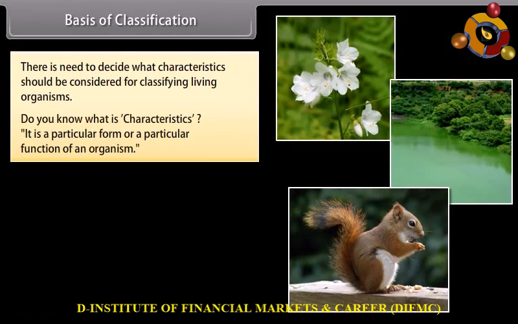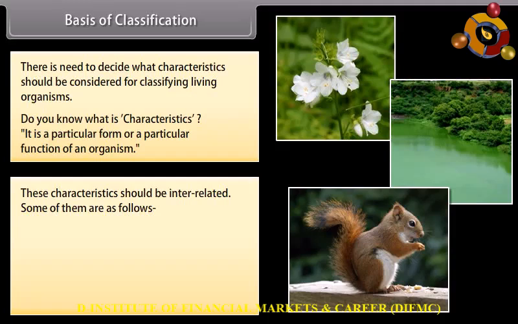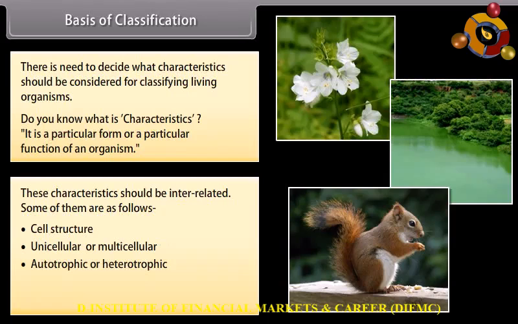Do you know what is characteristics? I think it is a particular form or a particular function of an organism. These characteristics should be interrelated. Some of them are as follows: cell structure, unicellular or multicellular, autotrophic or heterotrophic, level of organization, and body design.